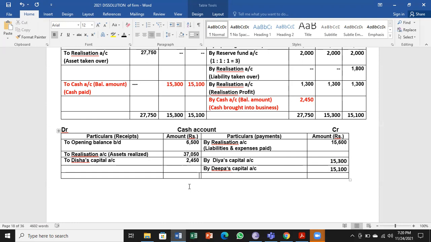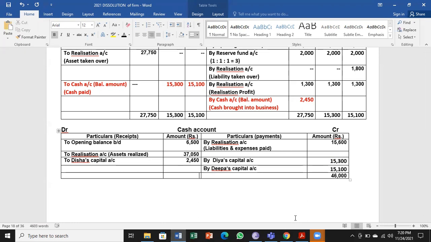Check once. Yes, sir, it's right. Both sides you have to check.